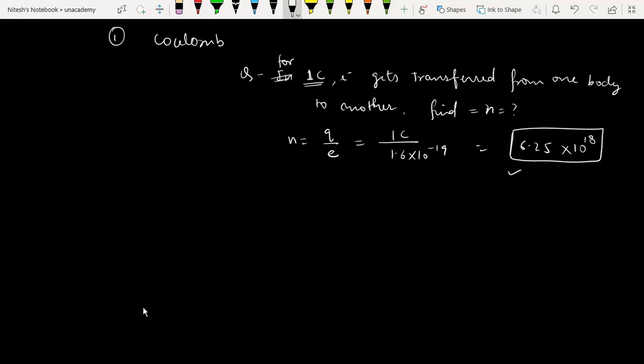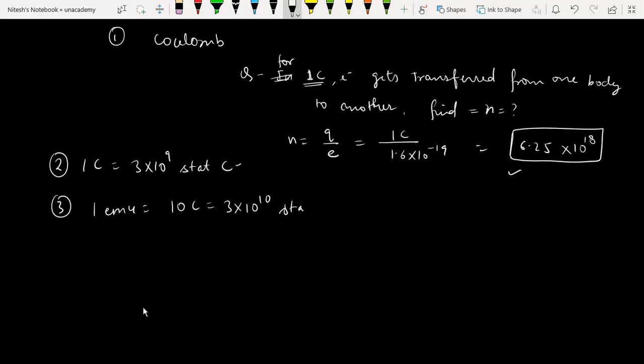I hope you understood. There are certain other units of charge. You can also say that 1 Coulomb is equal to 3 times 10 to the power 9 stat coulomb, which is the electrostatic unit. Also, 1 EMU, the electromagnetic unit, is equal to 10 coulomb, which is equal to 3 times 10 to the power 10 stat coulomb.